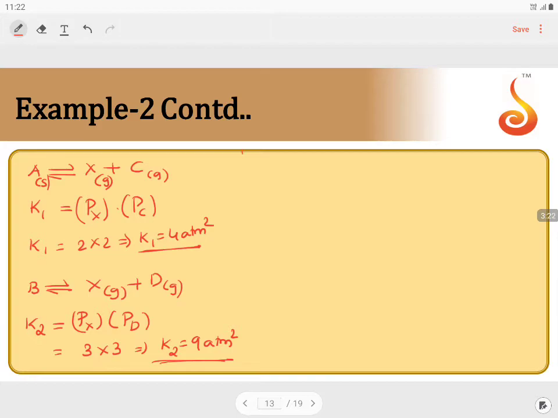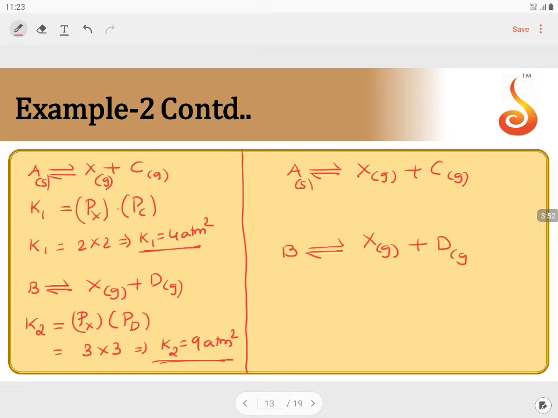Knowing the equilibrium constants, now apply Le Chatelier's condition. The effect of pressure will have no change on the equilibrium constant. Taking that into consideration, if both equilibria take place simultaneously, let us imagine A is giving X gas and C gas simultaneously in the same container, and B is also in equilibrium with X gas and D gas.